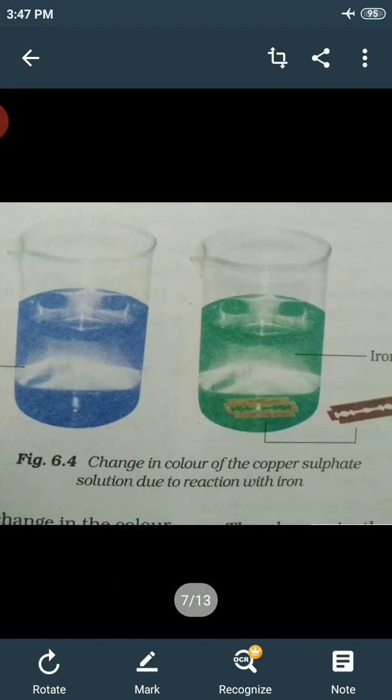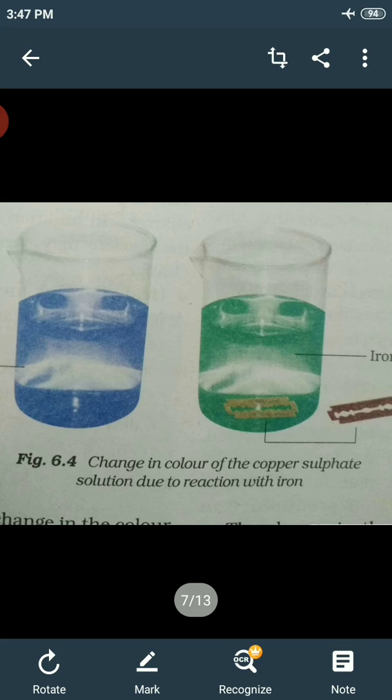Now another example. Take a teaspoonful of copper sulfate. That copper sulfate is blue in color. Dissolve it in about half a cup of water in a glass tumbler or a beaker. Add a few drops of dilute sulfuric acid to the solution. You will get a blue colored solution.